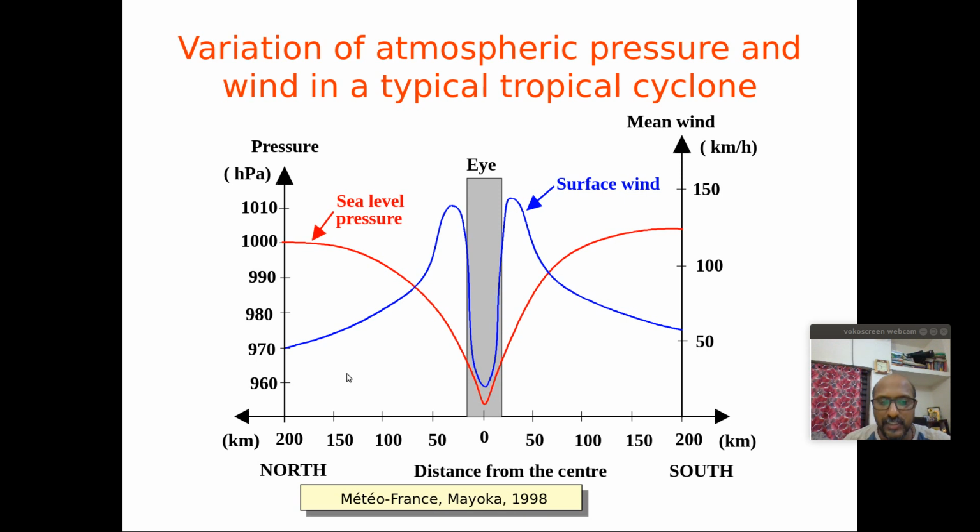This is because if you look at the wind profile, the unit is on the right hand side. You can find the maximum wind at the eye wall, of the order of 150 km per hour. Wind speed decreases towards the eye, and also decreases away from the eye. And the minimum sea level pressure always decreases towards the center. So this is the structure of the sea level pressure and wind speed associated with the tropical cyclone.